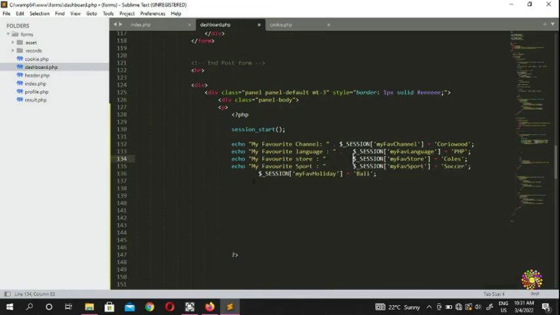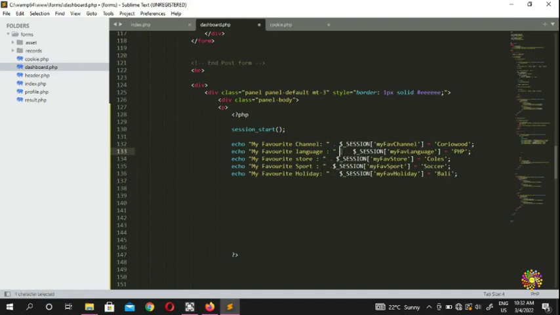Okay, and the last one you guys can put my favorite holiday. Okay, so don't forget you guys can put the dot for concatenation. You're gonna bring it a little bit close, put the dot. If you don't put the dot, you guys gonna get an error. So you're gonna put the dot.